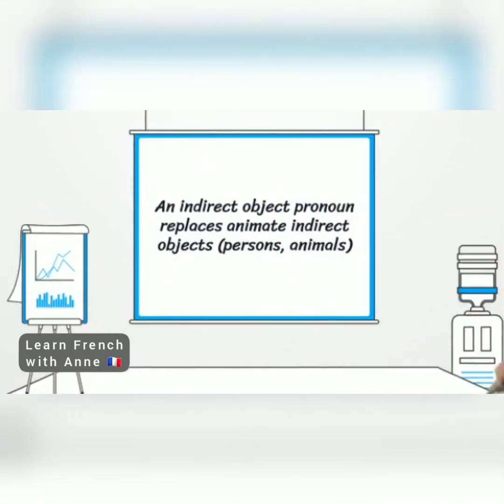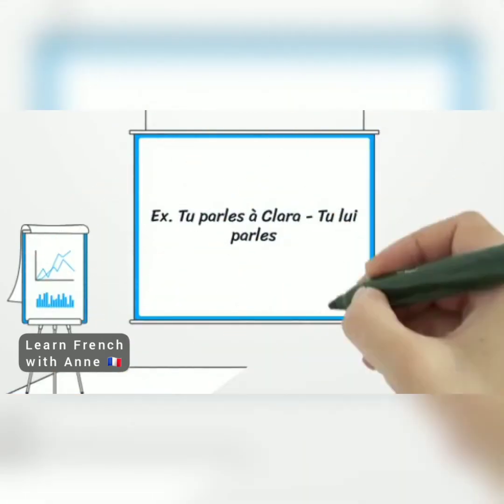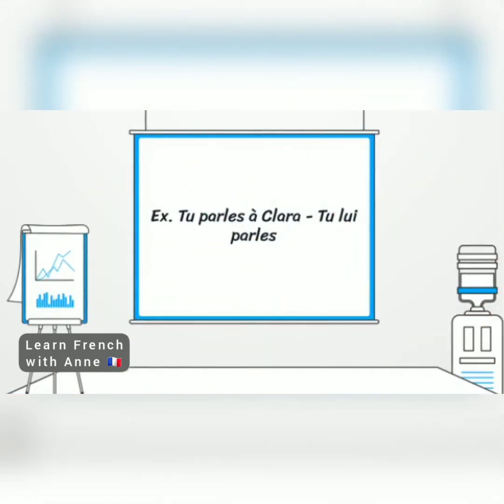An indirect object pronoun replaces animate indirect objects, that's persons and animals. That's what an indirect object pronoun replaces in a sentence. We have, for example, tu parles à Clara. Tu lui parles. You are talking to Clara. You are talking to her.